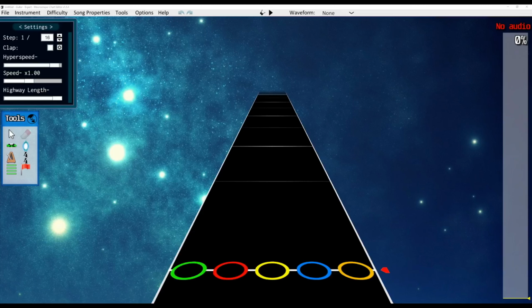Alright, it's finally time to actually open the charting program Moonscraper. We're going to explore its functions as we go, but if you want to familiarize yourself, you can hover over the tools on the left here to see what they do. Start power, note, stuff like that.